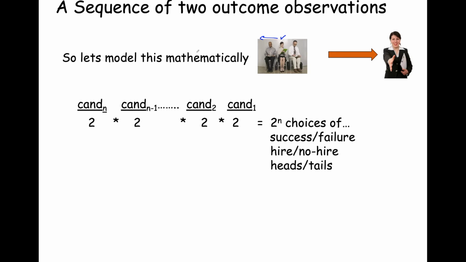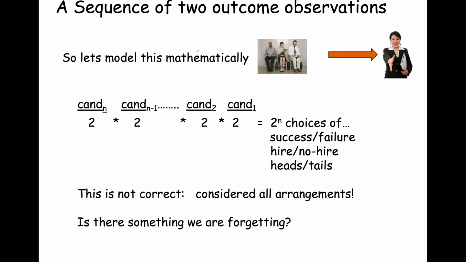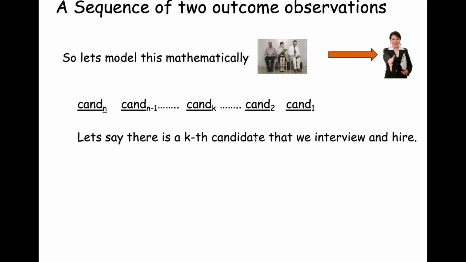So that means there's a particular ordering or particular form of this assignment of success and failure to each one of the slots as we go from right to left, from the first candidate through the nth candidate. So let's examine this. Well, this is not correct. Is there something we're forgetting? What are we forgetting? Well, we are considering all arrangements of hire and no hire when we compute this 2 to the n choices. We're forgetting this ordering that we have.